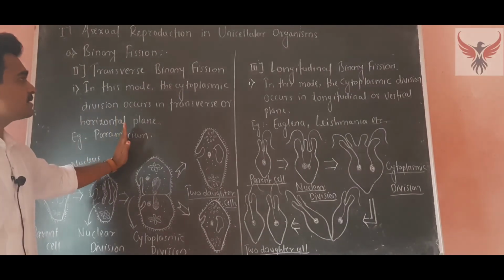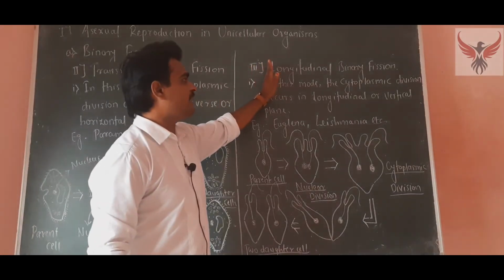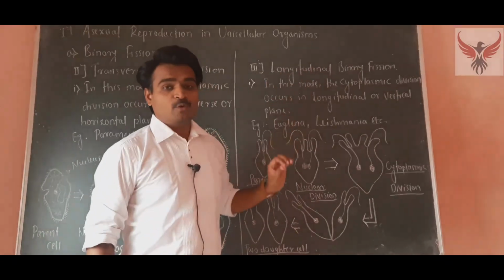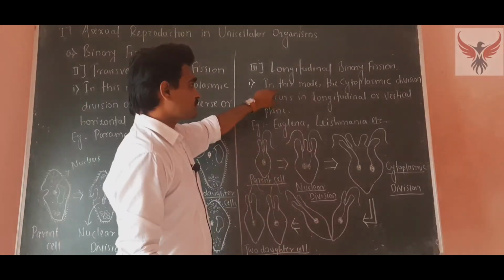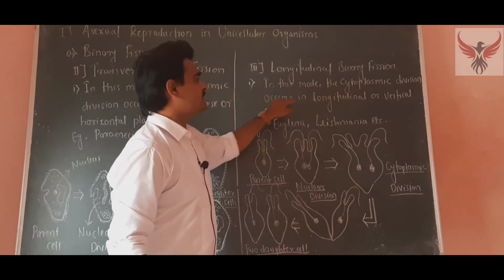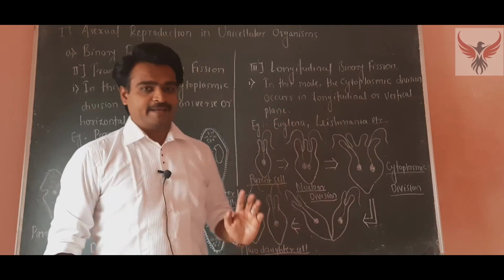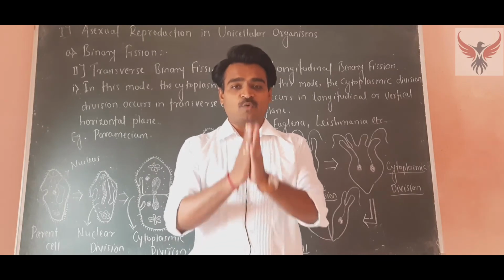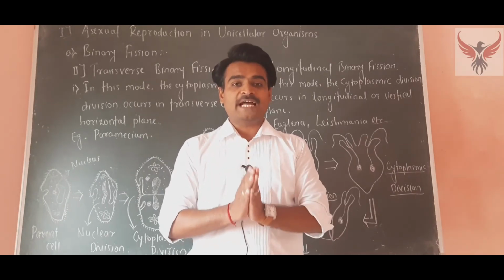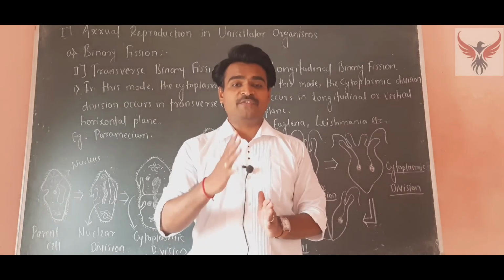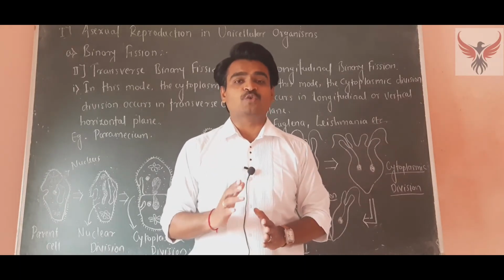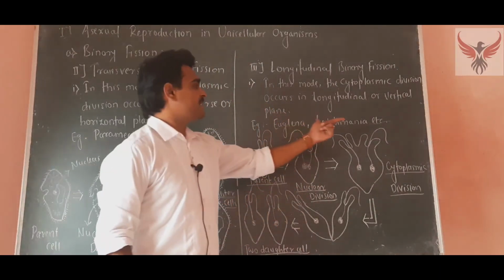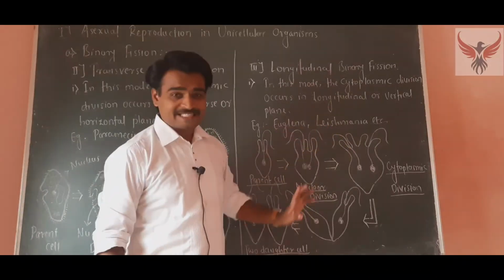After this second type, the third type of binary fission is longitudinal binary fission. In this mode, the cytoplasmic division occurs in the longitudinal or vertical plane. That's why it is called longitudinal binary fission. The example of an organism that shows longitudinal binary fission is Euglena, and a second example is Leishmania. Leishmania causes kala azar.